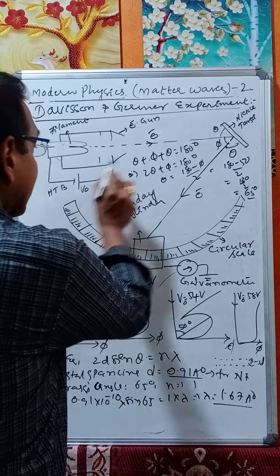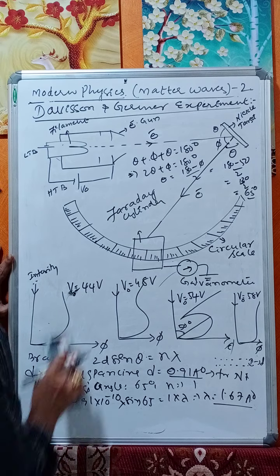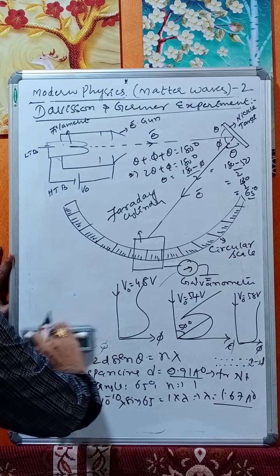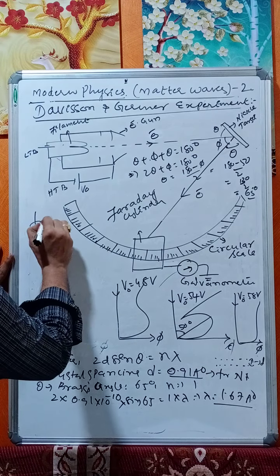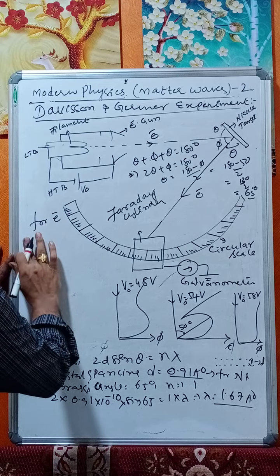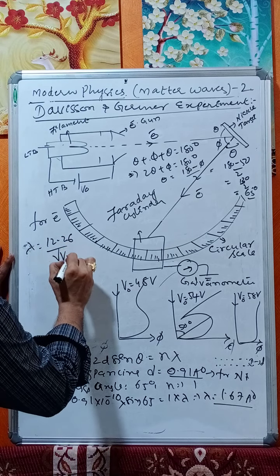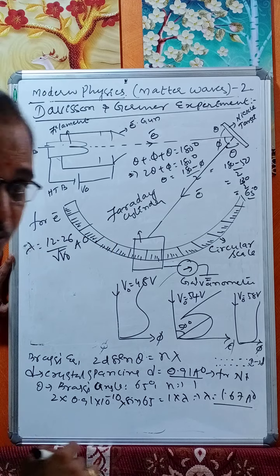Now these are electrons. For electrons, what is the de Broglie wavelength of electrons accelerated through a potential of V0 volts? For electrons, wavelength lambda is equal to 12.26 by root V0 angstroms. We have derived this one.